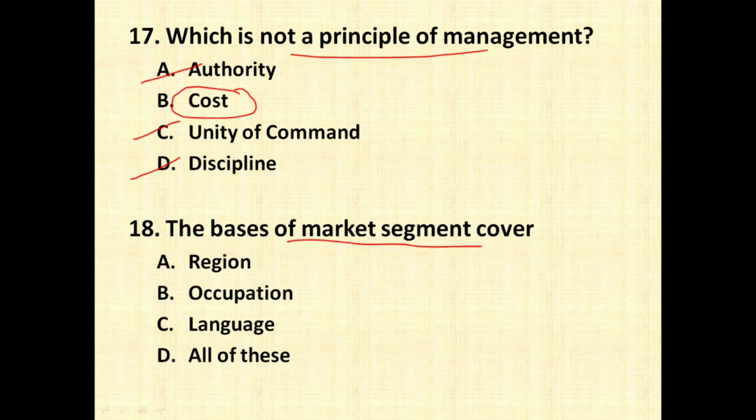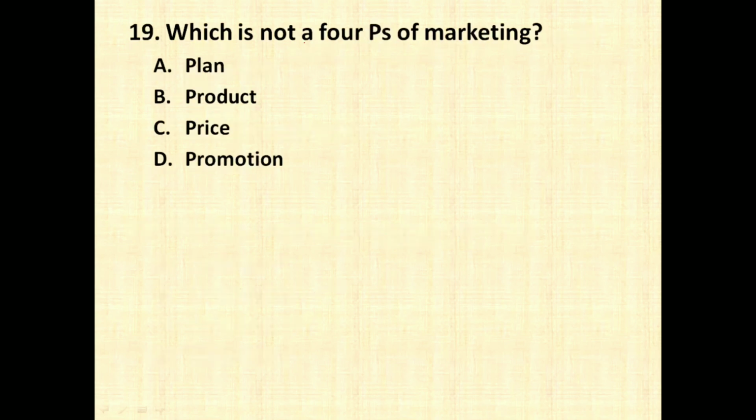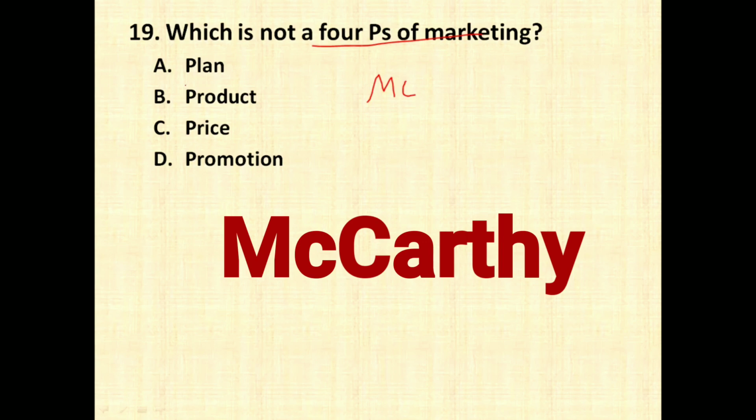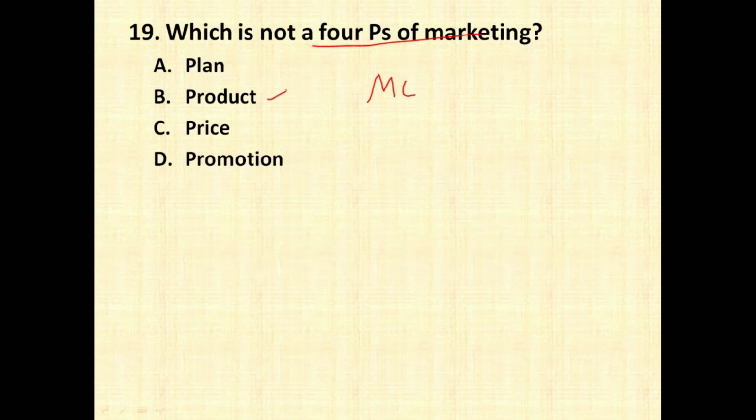The base of market segment covers religion, it is covered, occupation it is covered, language also it is covered. So all of these should be the right answer for this question. Market segmentation is nothing but when you divide the big market into small segments and try to produce whatever is required in that segment. Which of the following is not a 4 P's of marketing? So 4 P's of marketing were given by McCarthy, and he gave the 4 P's as product, price, promotion and place. So plan is going to be the correct answer for this question.